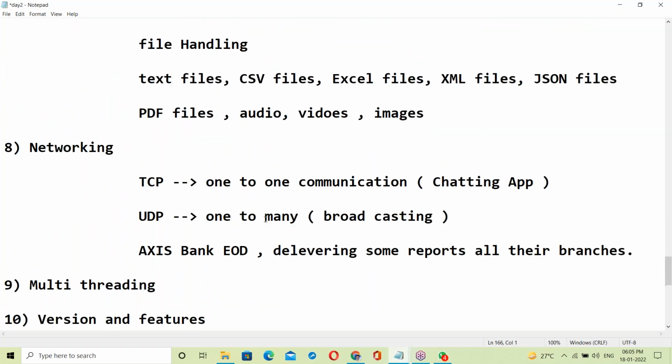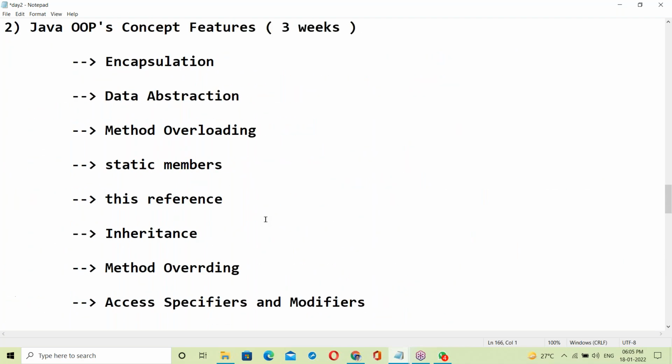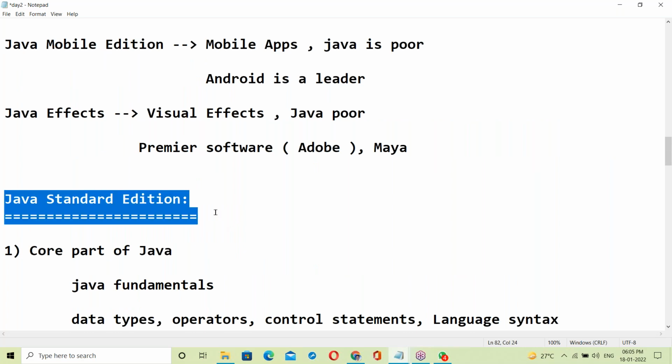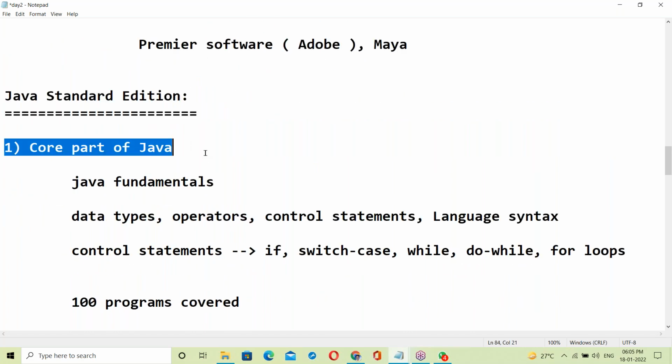See, Java standardization. Typing is not necessary. Yesterday I already typed very clearly and explained here. Now, Java standardization, the first core part of Java.